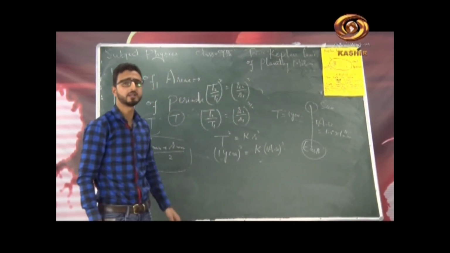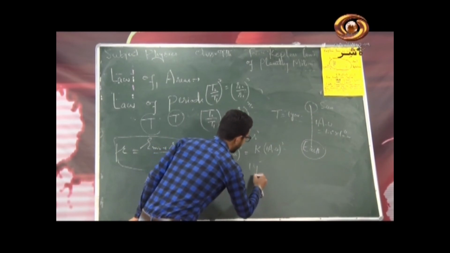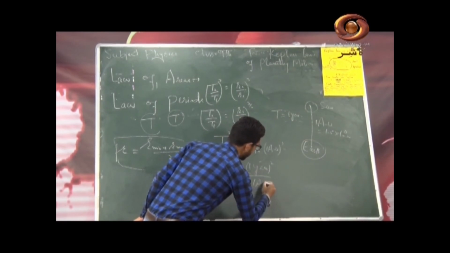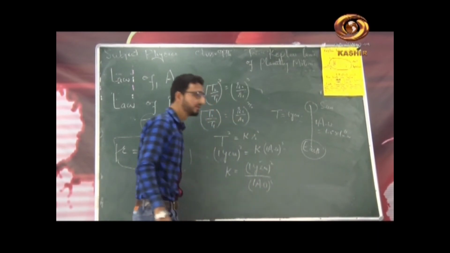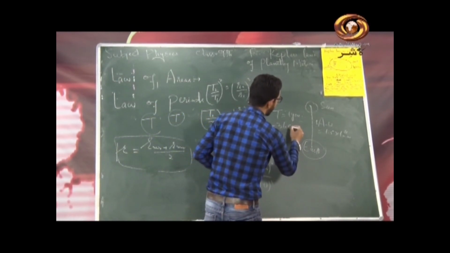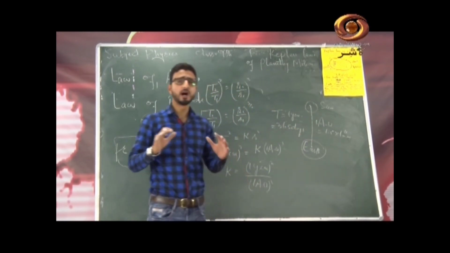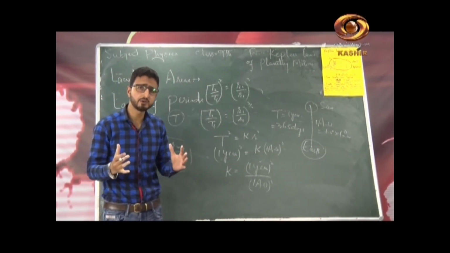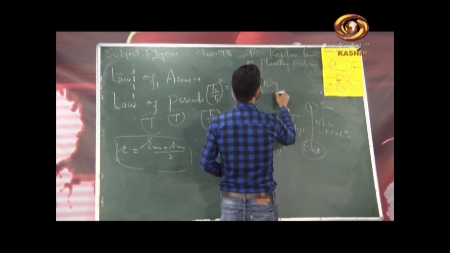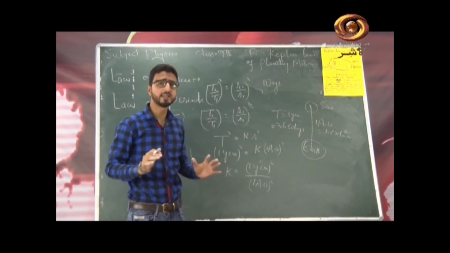You can also convert it into SI system. So the value of K can be expressed as 1 year square divided by 1 astronomical unit whole cube. Now you know 1 year is basically equal to 365.25 days, or you can simply say 365 days. Then you know how to convert days into seconds. Can you do this? Yes, this is an assignment to you people. How many seconds are there in 1 year? Let me elaborate. How many seconds are there in 1 day?